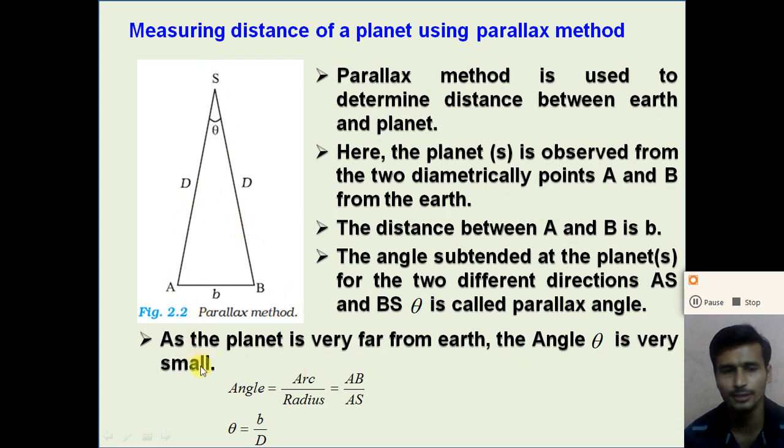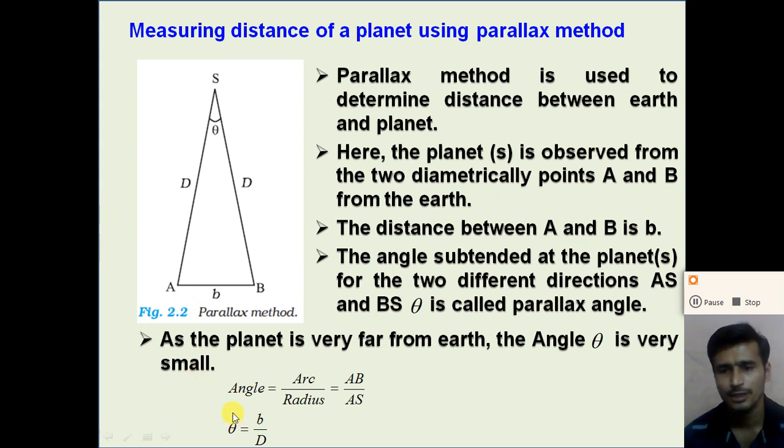So according to this, we get the angle theta is equal to b, that is the diameter of the earth, divided by capital D. So if you know the angle between the two parallax directions, we can easily calculate the distance of the planet from the earth, because here b is the diameter of the earth and theta is the parallax angle.